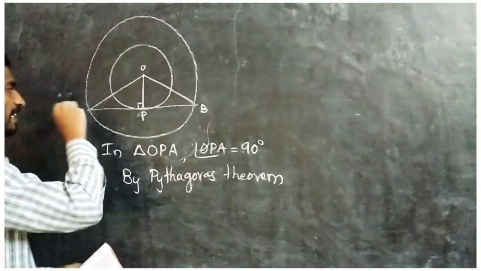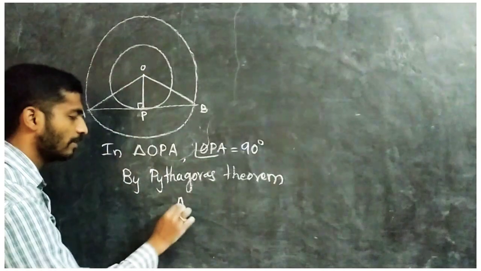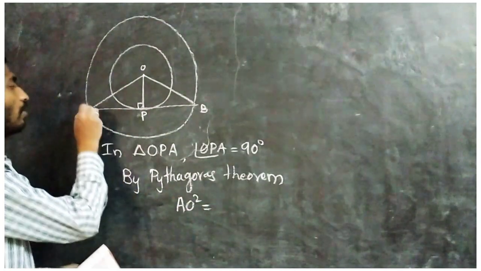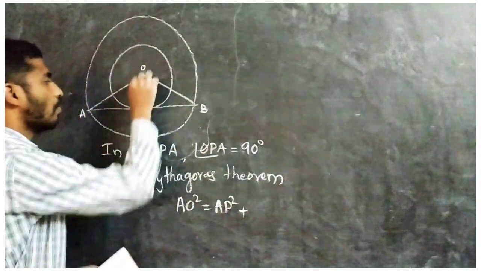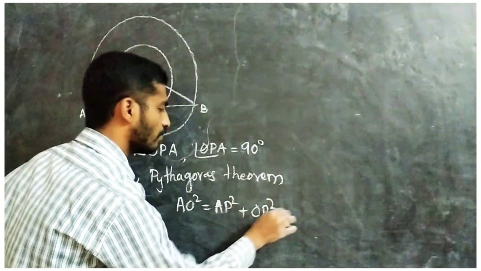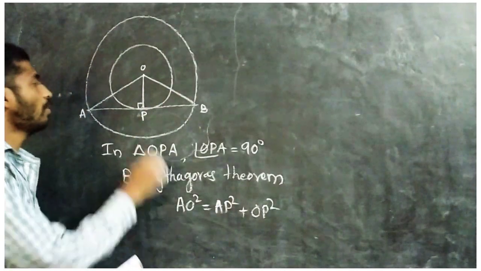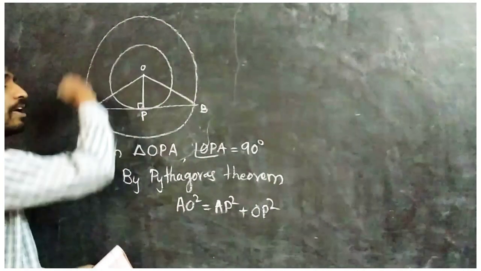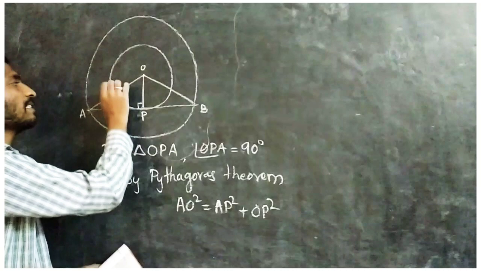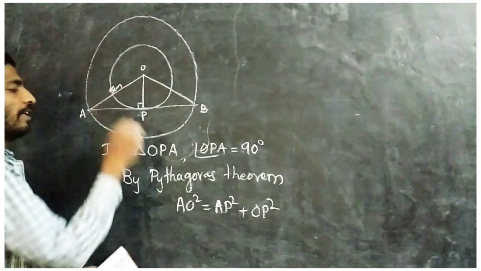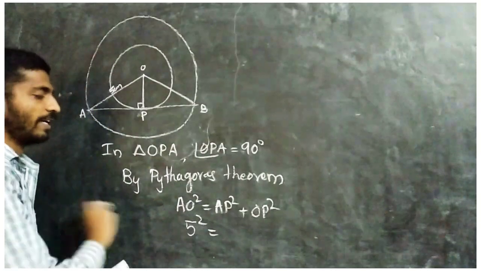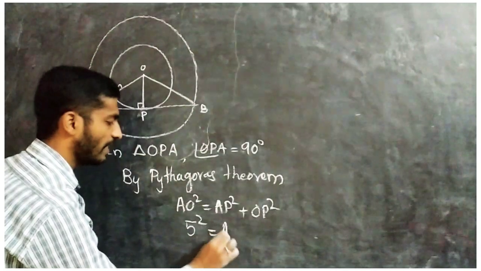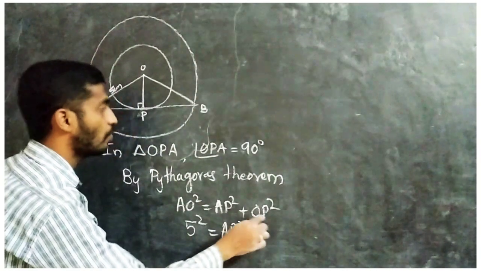Square of the hypotenuse, that is AO square, equals AP square plus OP square. Now what is the measurement of AO? AO is nothing but the radius of the outer circle. How much is that? 5 centimeter. So put 5 square equal to AP square, which we don't know and have to find, plus OP square.